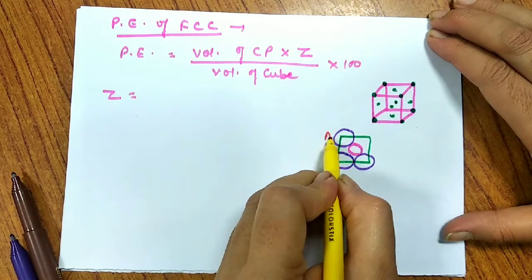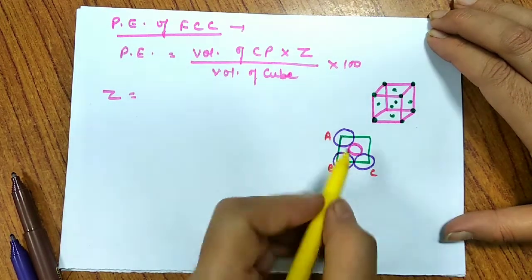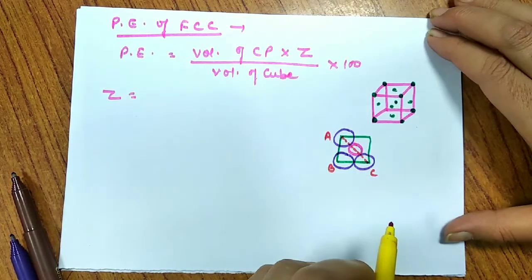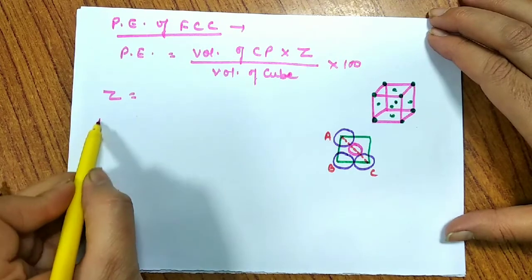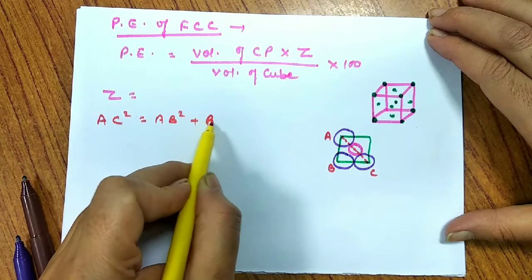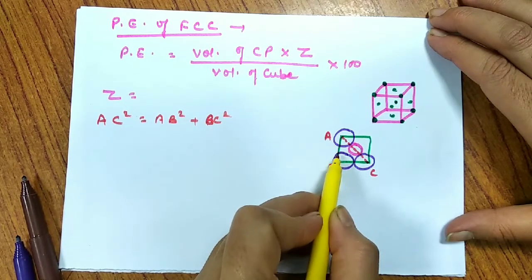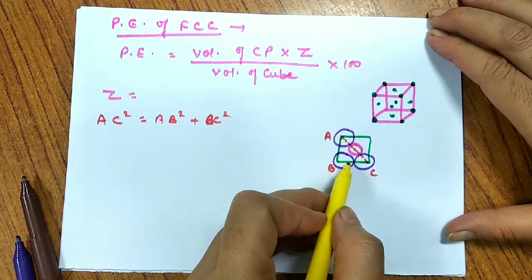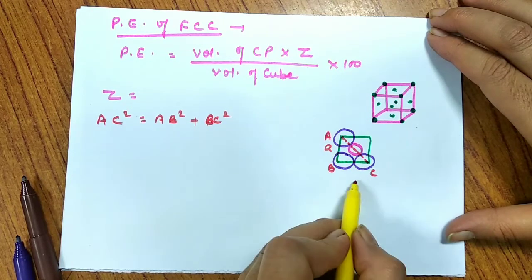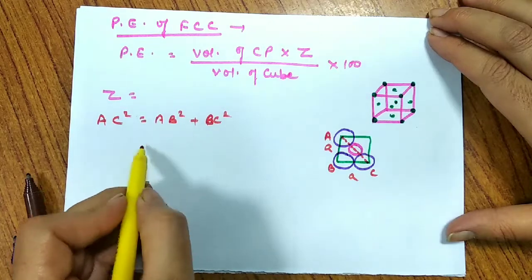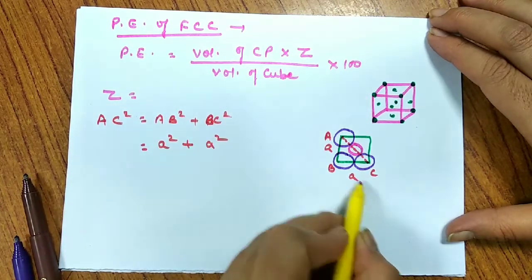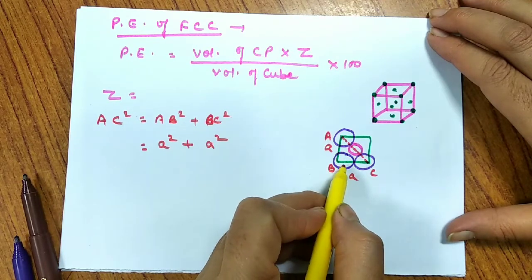Now let me write the labels A, B, C, and this makes a right angle triangle. So here AC square is equal to AB square plus BC square. Now AB is nothing but the edge A, and BC is also A. These are two edges.